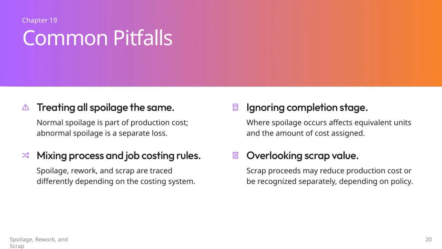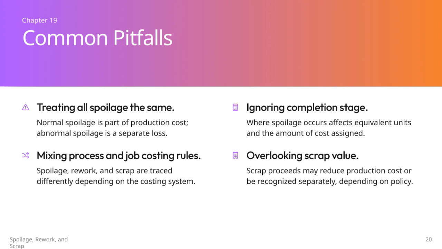Another frequent pitfall is ignoring the stage of completion when spoilage occurs. This can significantly impact the calculation of equivalent units and how costs are assigned. People also sometimes mix the rules of process costing with job costing, which can lead to errors in handling spoilage, rework, and scrap. The way these are traced and recorded varies depending on the costing system you're using, so it's crucial to apply the correct method.